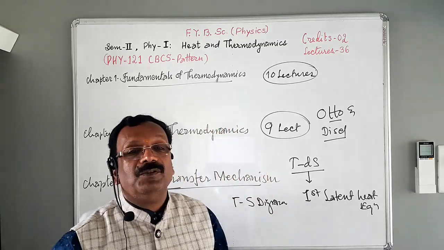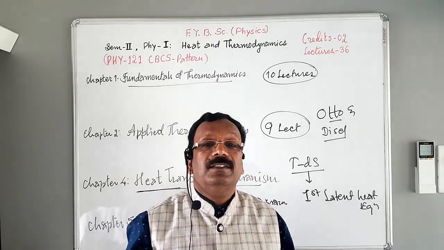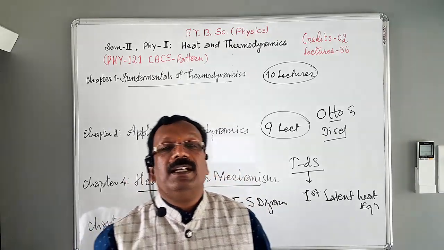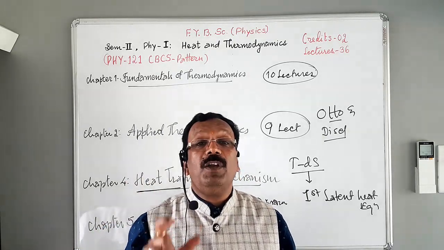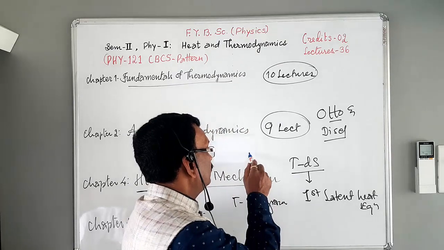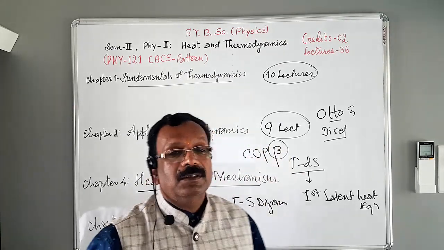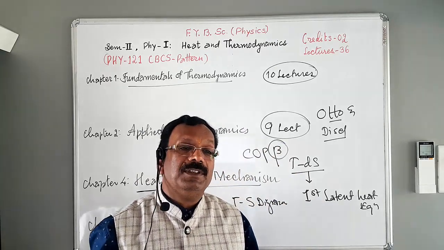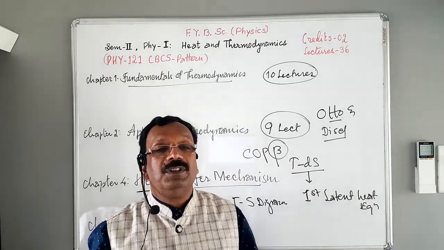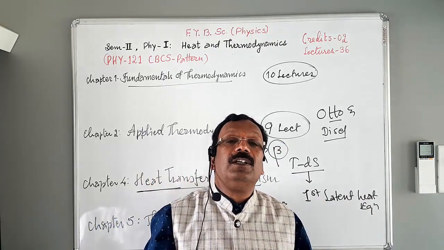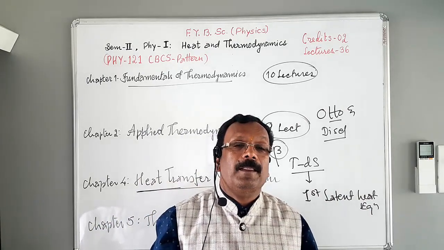So in this chapter we have to study the refrigerator, its general principle and the coefficient of performance, that is COP, beta, the coefficient of performance of a refrigerator. Then we have to study the simple structure of a vapor compression refrigerator.